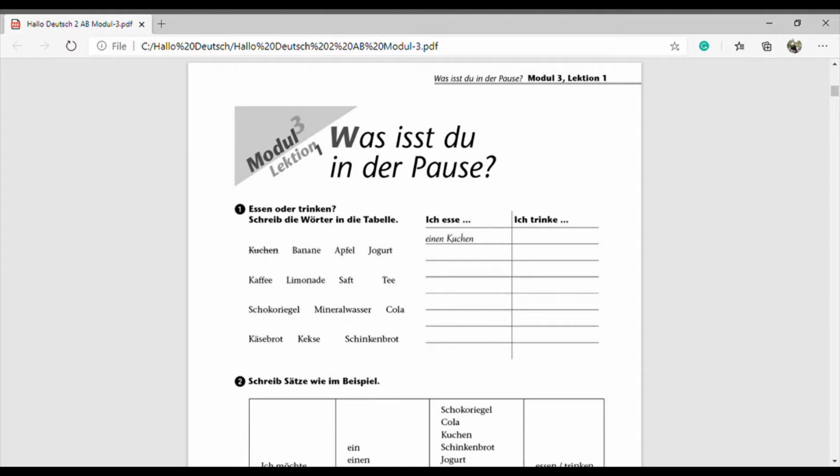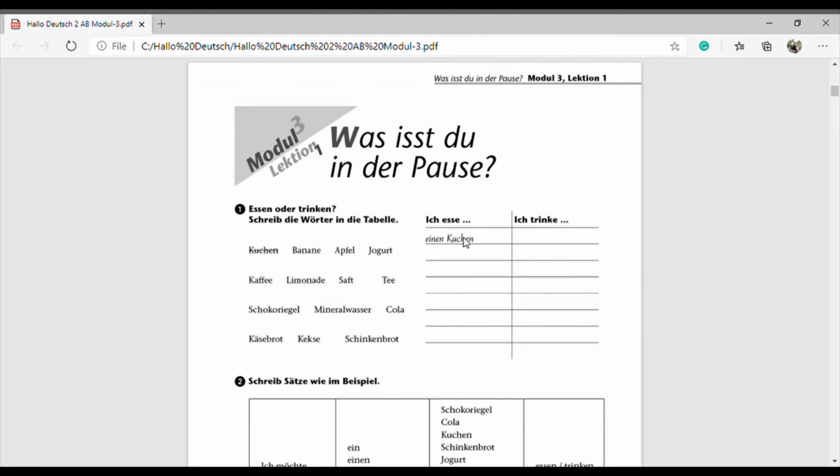Okay, so die Lektion heißt, was isst du in der Pause? Okay, so we are going to do this one. So Nummer 1 ist Essen oder Trinken. That means eat or drink. Schreib die Wörter in die Tabelle. That means we have to write down the words in this table. So that means ich esse und ich trinke.